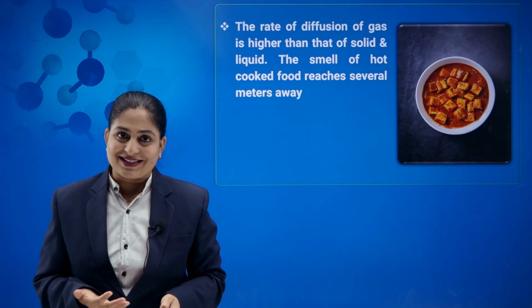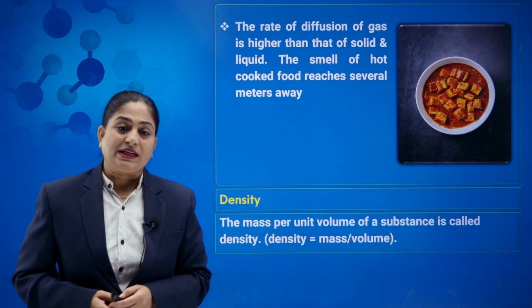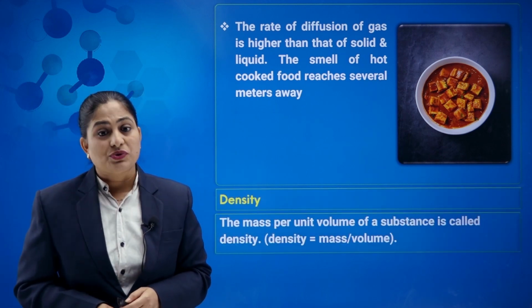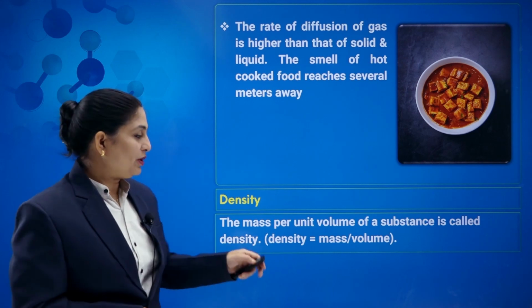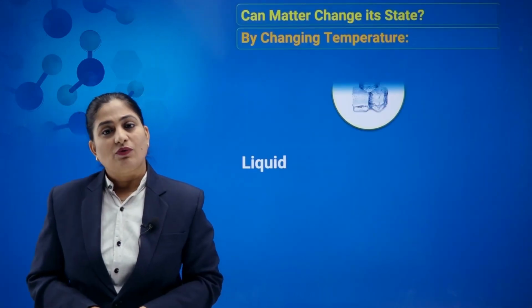So when we talk about the density, this density decides the diffusion. The mass per unit volume of substance is called density. We know the formula of density as mass per unit volume.